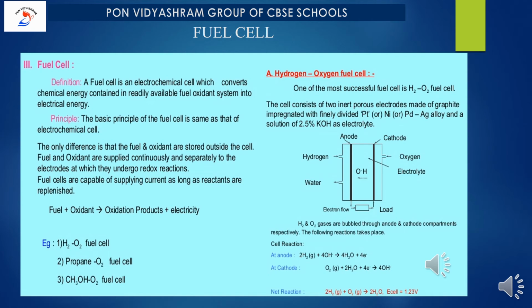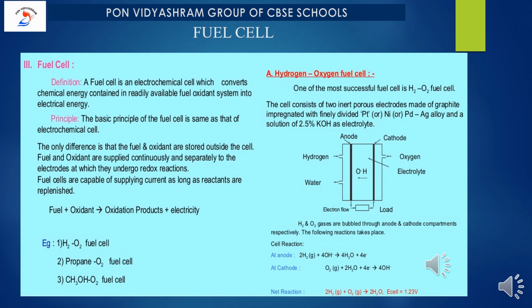The basic principle of the fuel cell is the same as that of an electrochemical cell. The only difference is that the fuel and oxidant are stored outside the cell. Fuel and oxidants are supplied continuously and separately to the electrodes at which they undergo redox reaction.